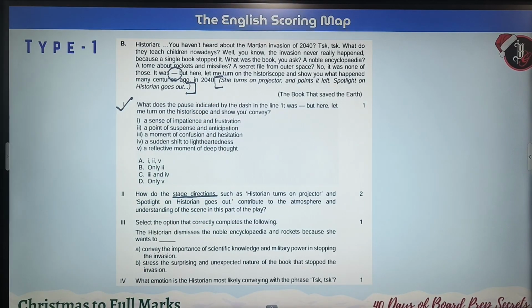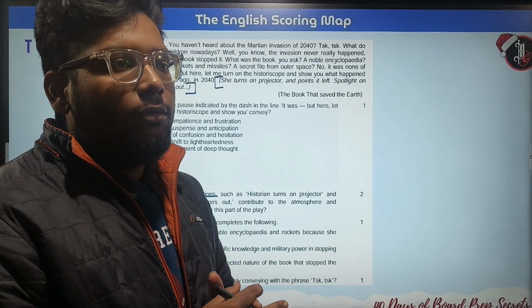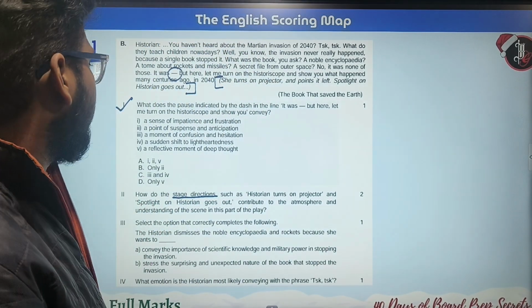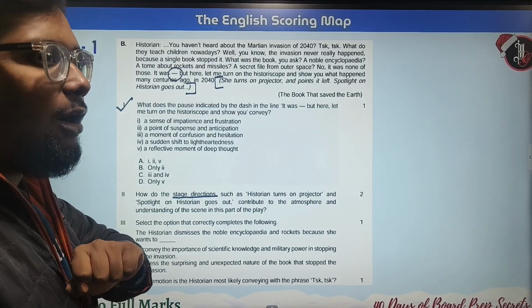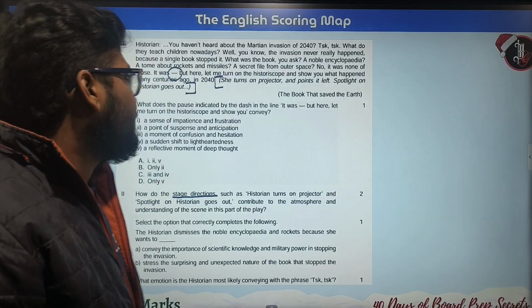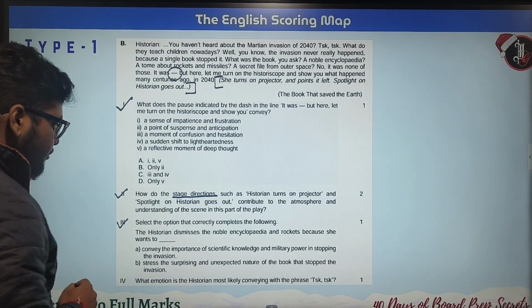These directions are particularly given in any drama. Whenever you are reading any drama, you can find these stage directions. They are asking what these stage directions mean, or how they contribute to the essence of the play.